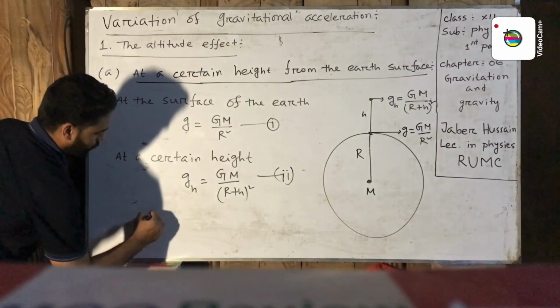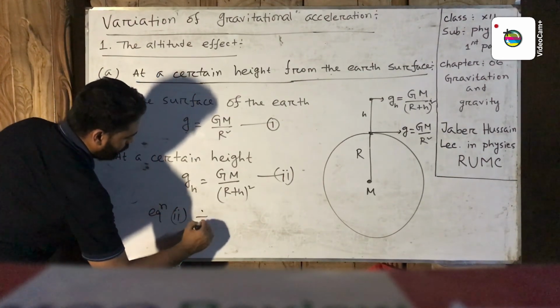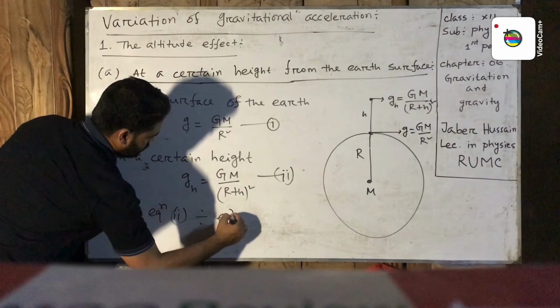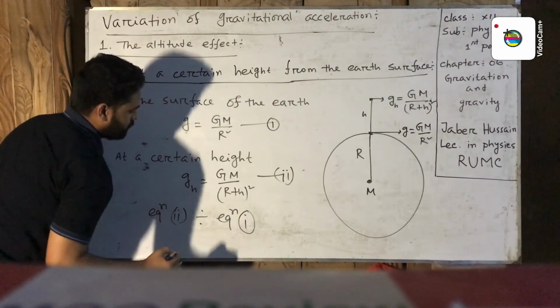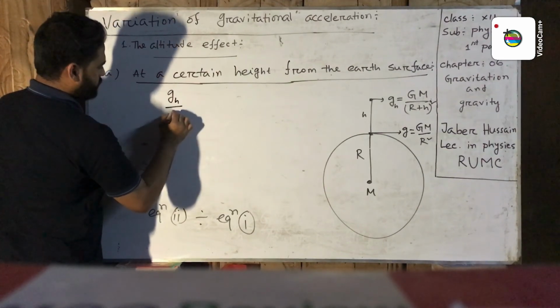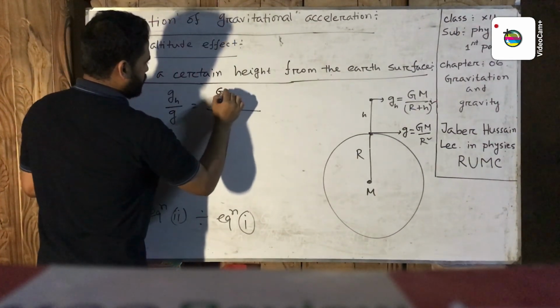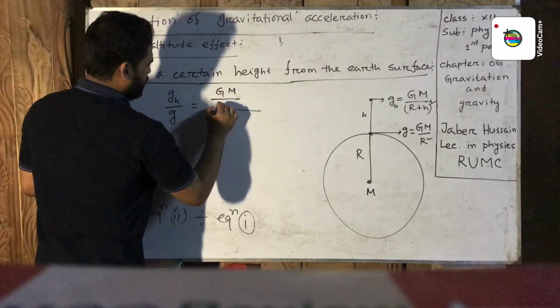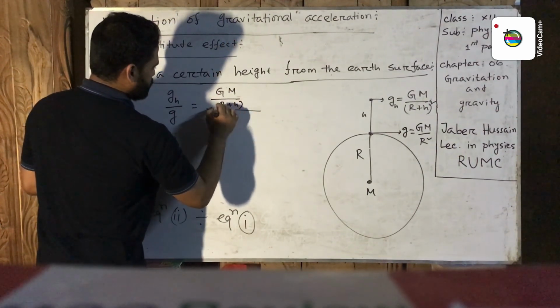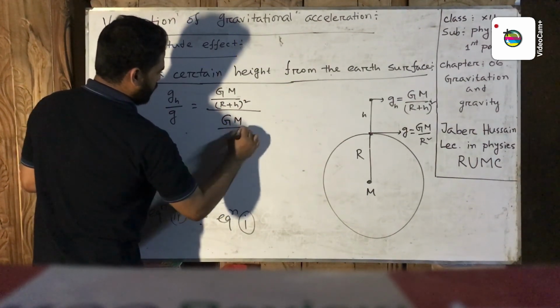Now equation 2 divided by equation 1. gh by g equal GM divided by R plus h whole square divided by GM by R square.